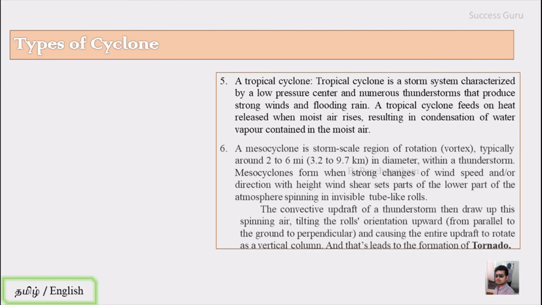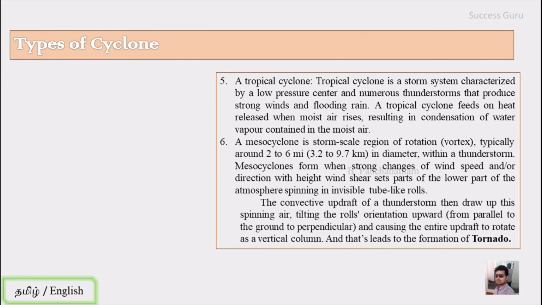The last one is the mesocyclone. It is actually a storm scale region of rotation, that is a vortex, typically around 3.2 to 9.7 km in diameter within a thunderstorm. Mesocyclones form when a strong change of wind speed and or direction with high wind shear sets part of the low atmosphere spinning in invisible tube-like rolls.